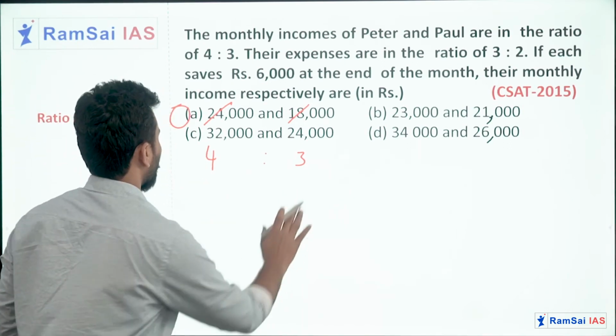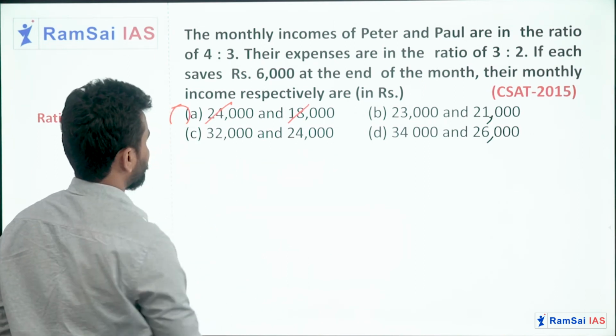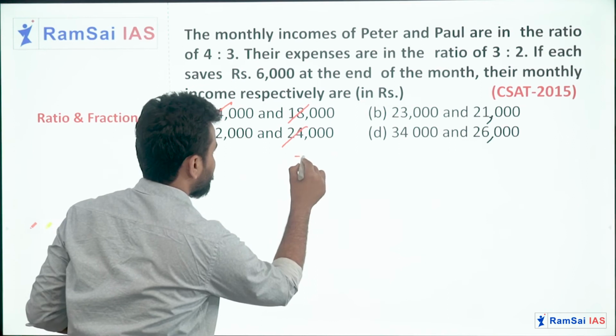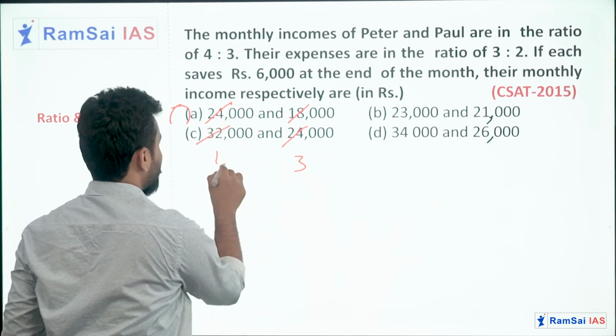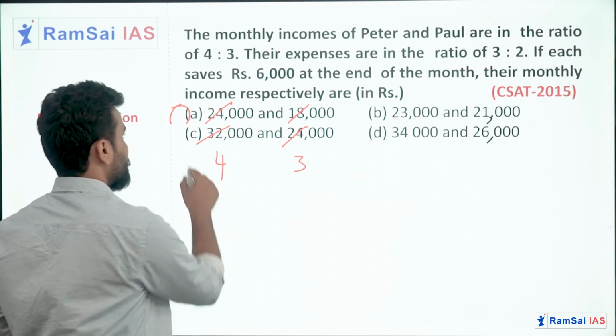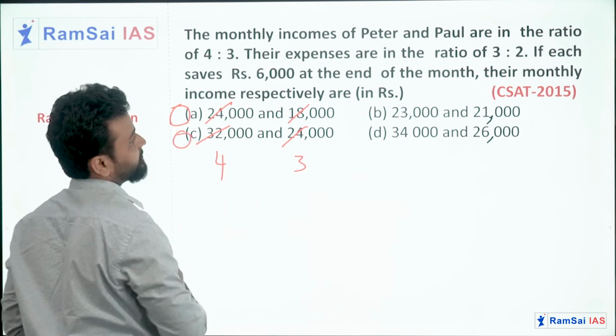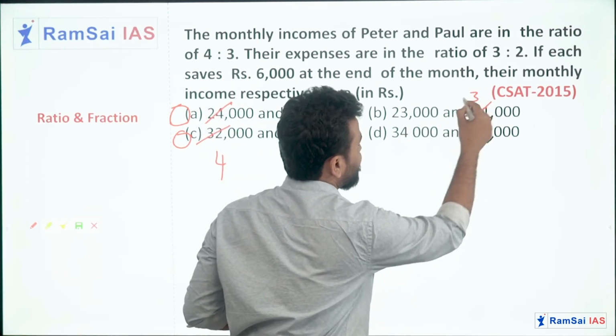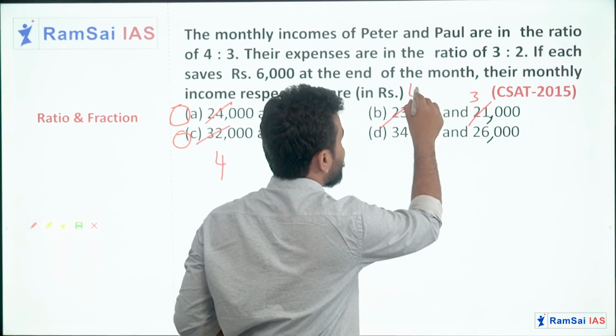Okay, now 32 and 24. This is 8 3s, 8 4s. Yes, this is also giving the 4:3 ratio. So I can consider C as well. When it comes to B, 7 3s are 21, 7 4s are 28.